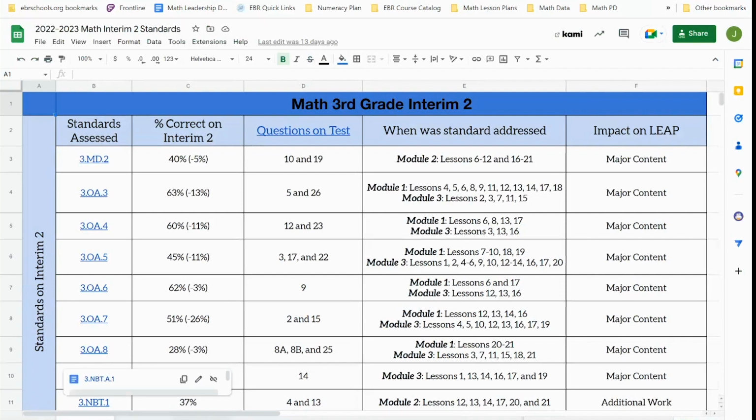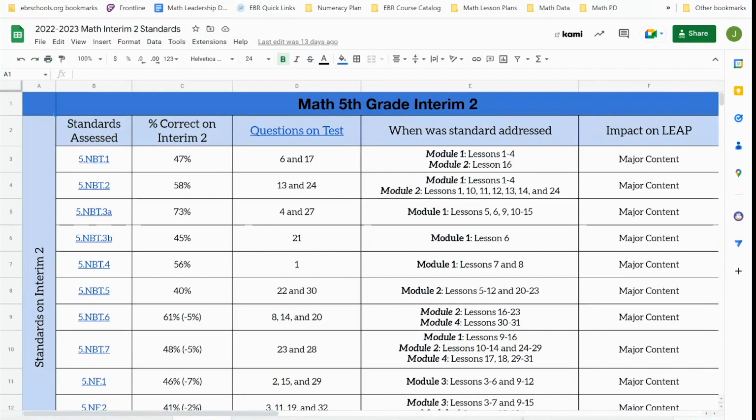This is where you will have tabs for every grade level. So this is an elementary specific video. So really the focus would be on third, fourth, and fifth, and maybe your school has a sixth, seventh, or eighth grade as well if you're a combo school. So all you do is you click on that grade level and it will take you to the data sets for that grade.